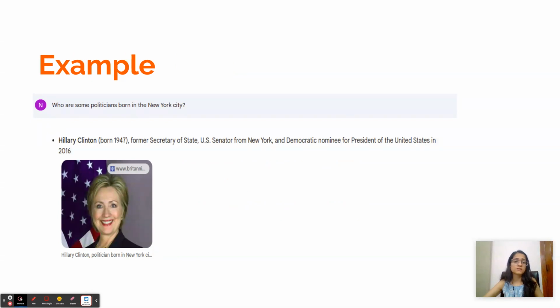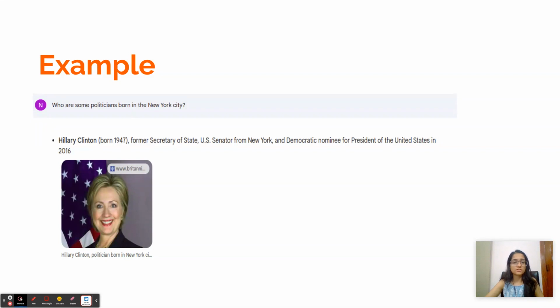I'm asking Bard about some of the politicians born in New York City, and Bard responds with multiple politicians, and I've not copy pasted everything here. I've pasted only one of the politicians, which is Hillary Clinton. Why I have pasted this is because this is a hallucination, because Hillary Clinton is actually not born in New York City.